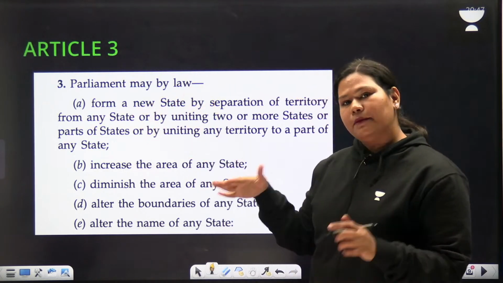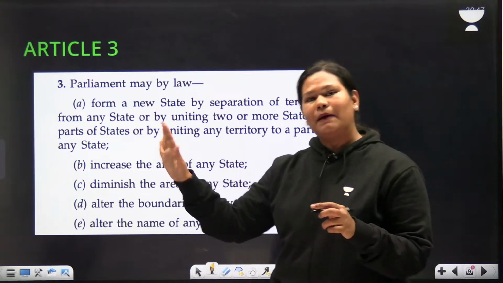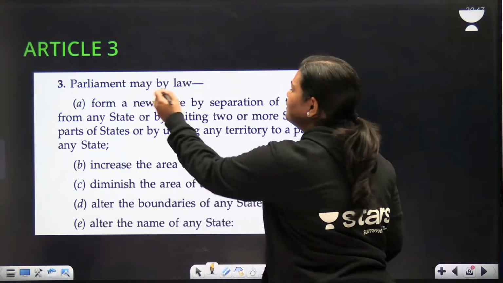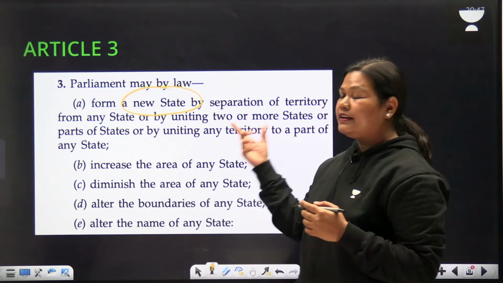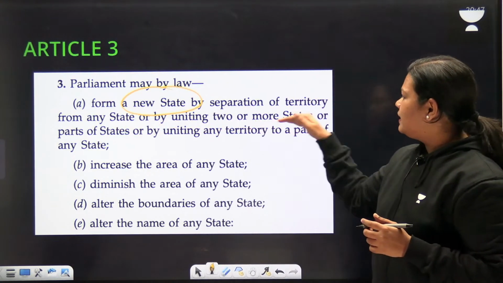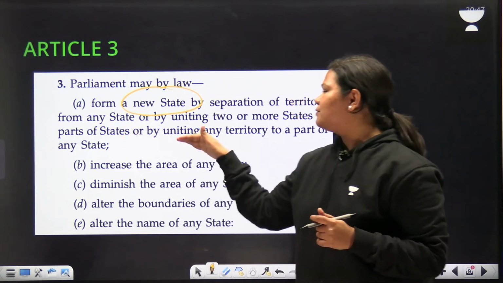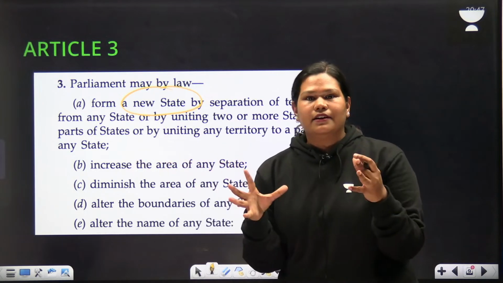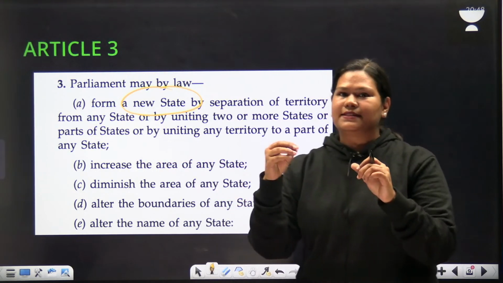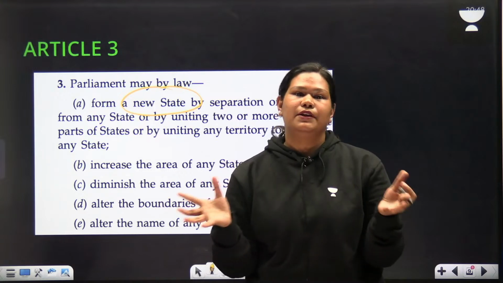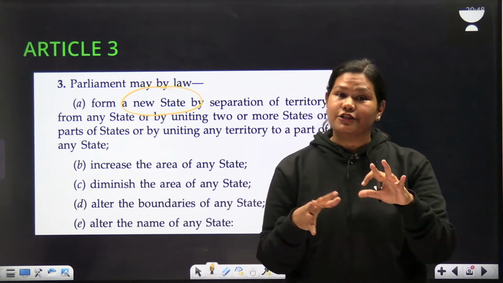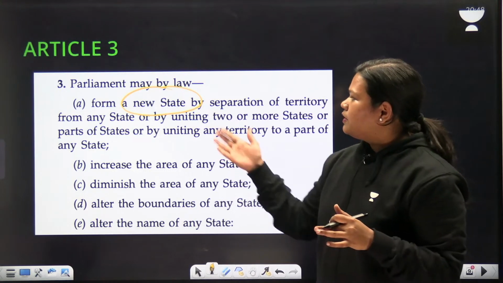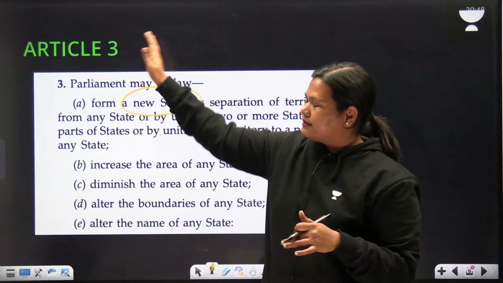Parliament has the power to form new states by separation of territory from any state, or by uniting two or more states or parts of states, or by uniting any territory to a part of any state. Here, for the existing states and union territories, Parliament can unite, divide or merge them as per its convenience. So this is what Parliament can do under Article 3.